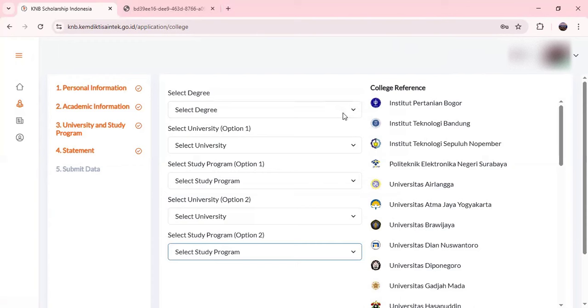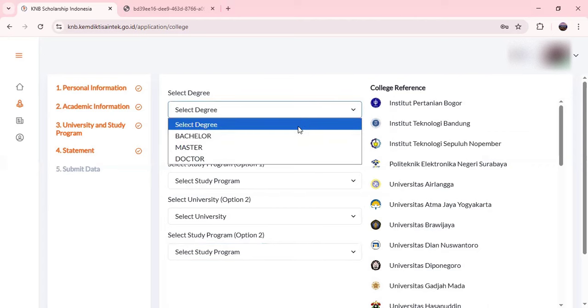Let's suppose you had your bachelor's in physics. Last year, one of the students got selected for a master's in astronomy, though he had his bachelor's in physics. He also got selected for astronomy. So you can look for the program you want to apply to on the basis of your previous degree. So here you have to select your degree.